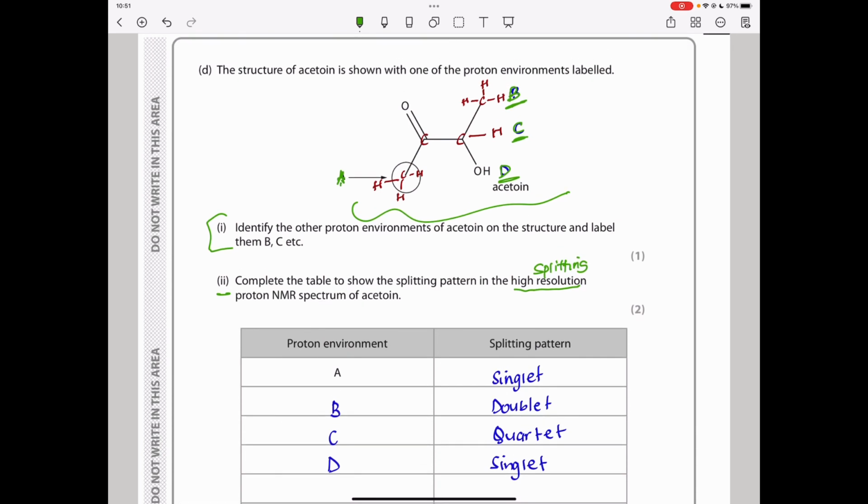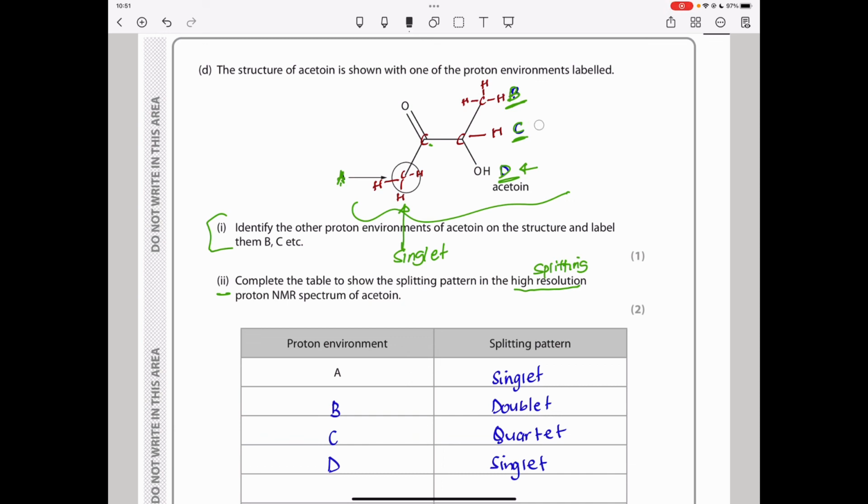So let's see. This one here is going to be a singlet. The reason for this is the neighboring carbon has no protons on it, so it's going to be a singlet. Let's see another one. Environment D is a singlet as well because the neighbor has nothing, it doesn't have a proton.